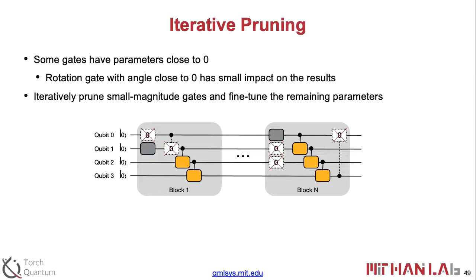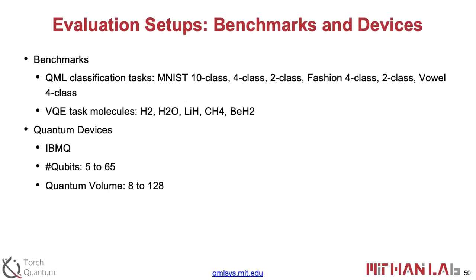So we set some of the small gates to 0 and remove them, then do several steps of fine-tuning of the remaining parameters to recover the accuracy, and then do another round of pruning. That is a progressive gate pruning of the variational quantum circuits. In that case, we can largely recover the accuracy, but because we have fewer gates, we can reduce the impact of noise from those removed gates.